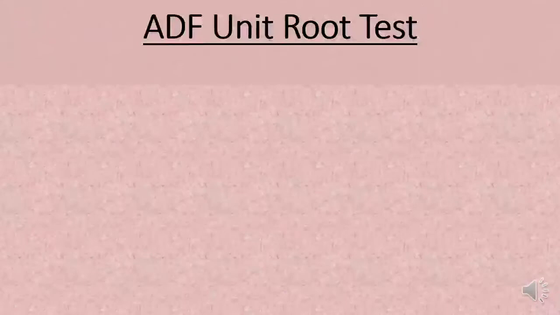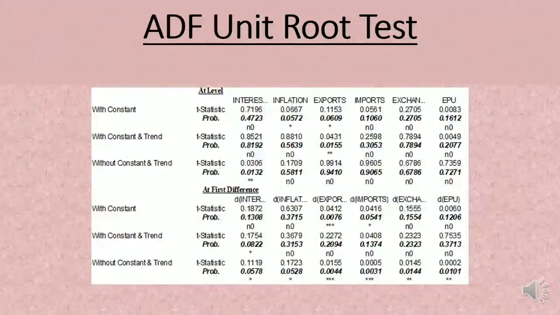ADF unit root test. The unit root test is conducted to analyze whether the data series is stationary. Hence, the Augmented Dickey-Fuller ADF tests are used to examine the order of stationarity. It is important that variables have the same order of integration so that we can determine the relationship between them. The results for the unit root tests are presented in this table.